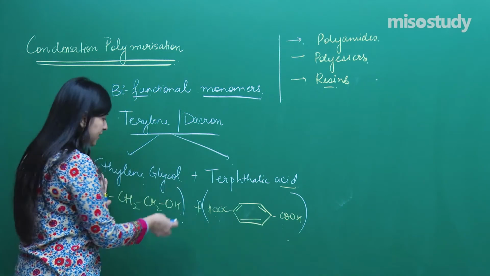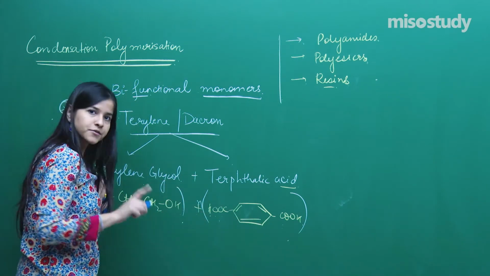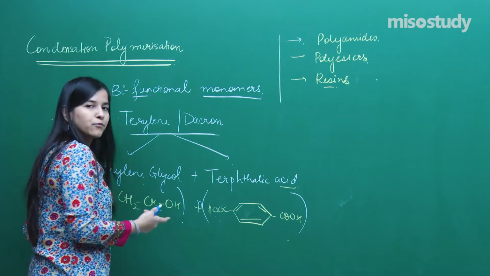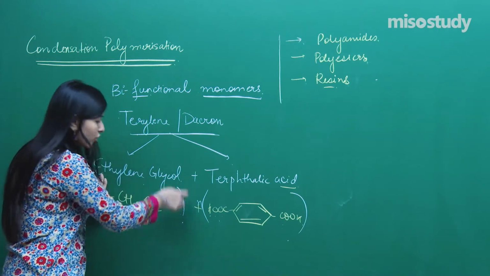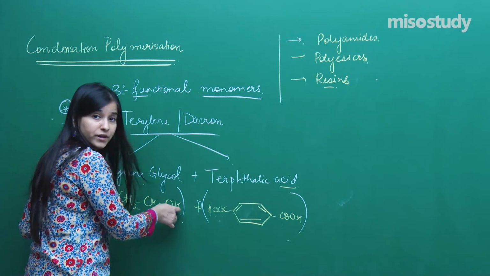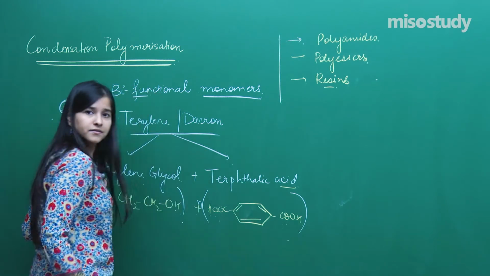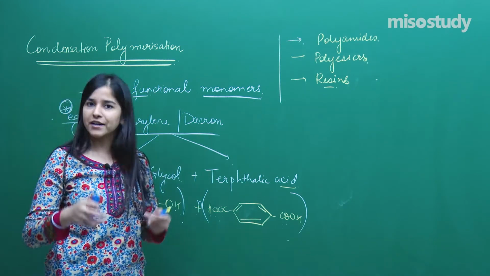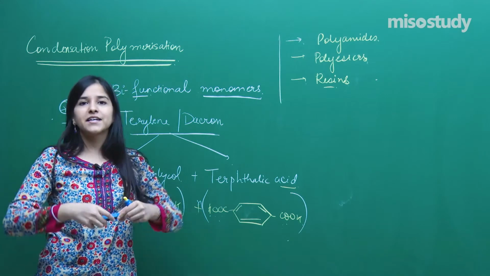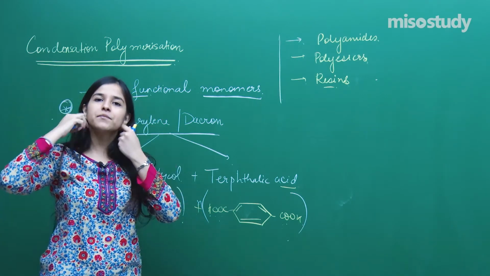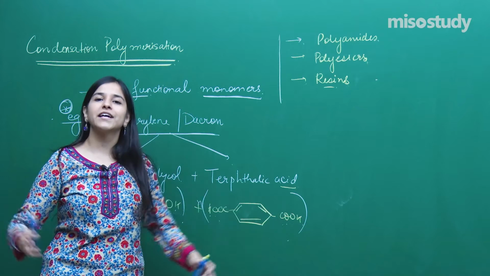So, what will happen? In the first step, this will get connected, fine. In the second step, another mole of this having OH will be connected with this, and in just two steps the reaction will stop. How will I be getting then polymer? Polymer means so many n number of units getting connected together.